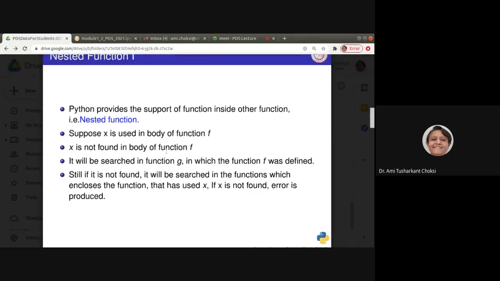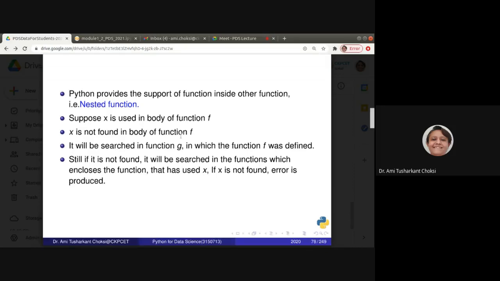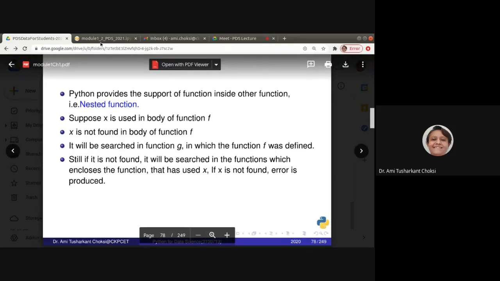It will be searched in function g. What is the confusion? It is there in f, but it is not found in f, then it will be searched in g. It is confusing, isn't it? No, it is not confusing. Let me show you.